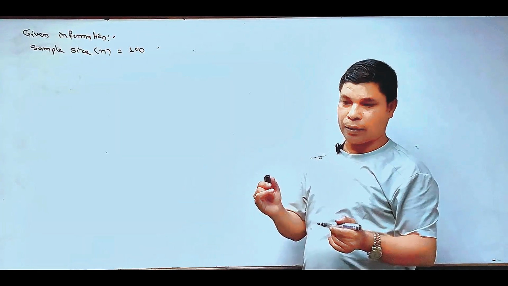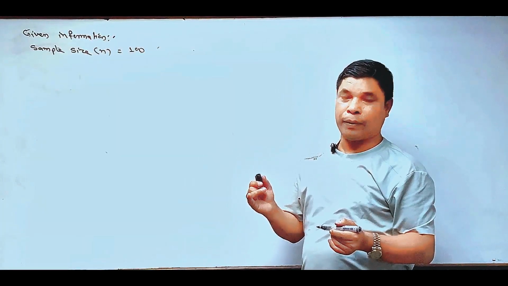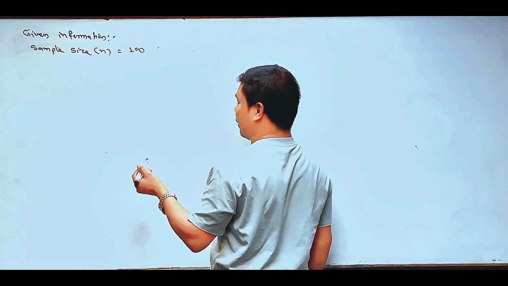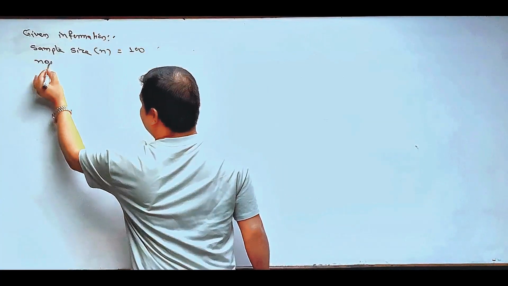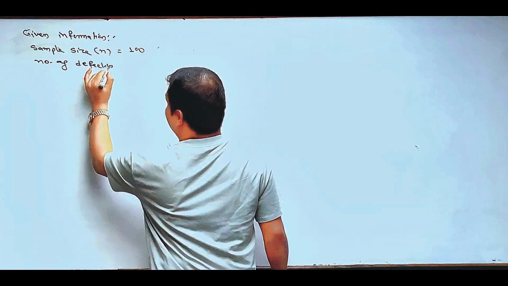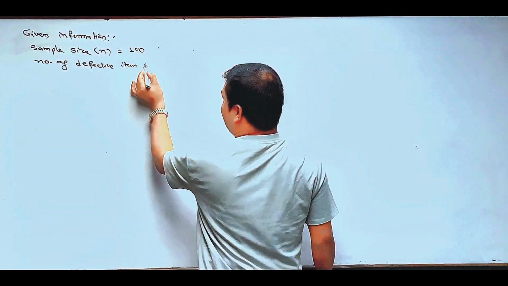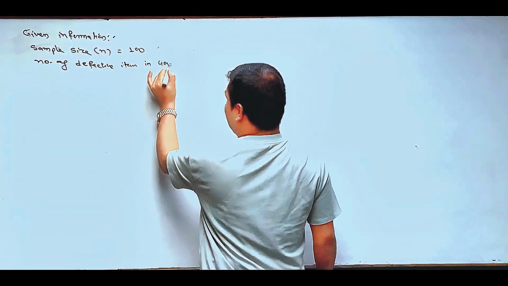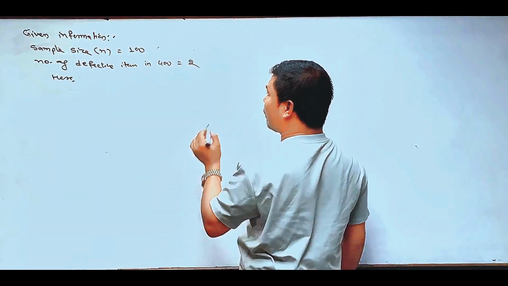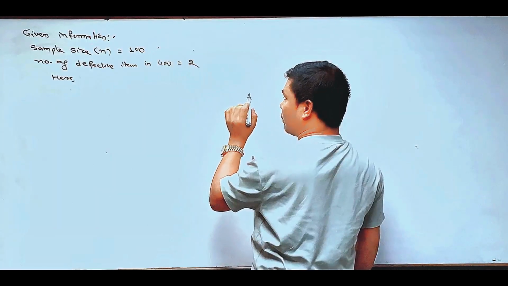The question focuses on the defective item, so the defective item can be assumed to be the success event. Here the number of defective items in 400 equals 2. So we can obtain the sample proportion from the relationship of 2 and 400.